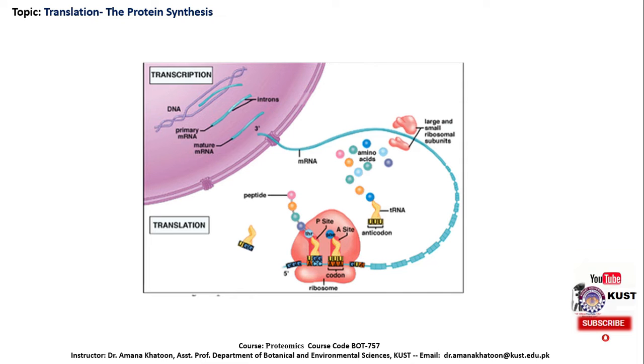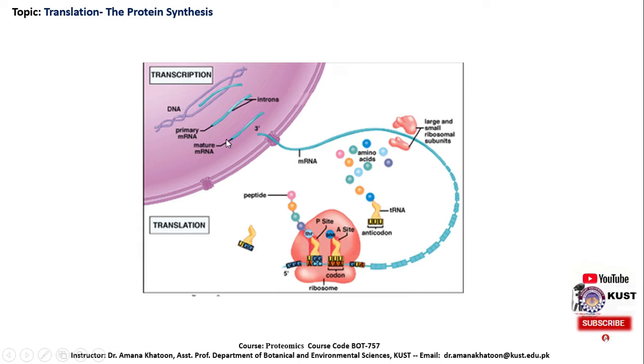Dear students, if you remember, this is the summary of the previous two lectures, that were replication and transcription. Here we can see this is the DNA template, and this DNA template has to copy its message in the form of the messenger RNA. This is the copied messenger RNA after transcription, and this is the mature messenger RNA after post-transcriptional modifications.